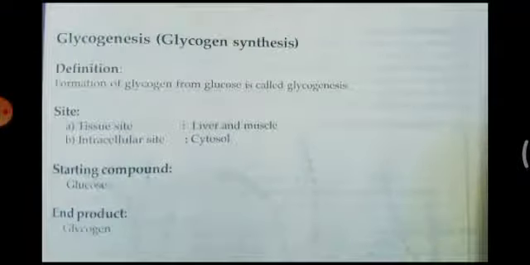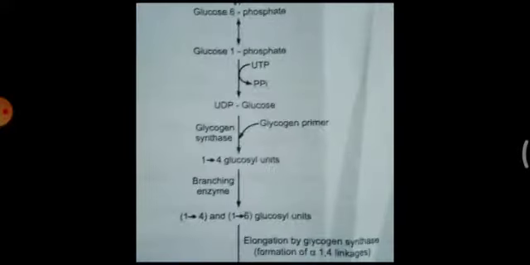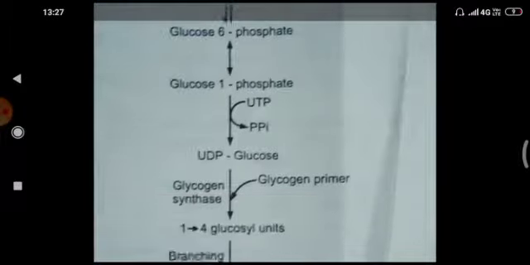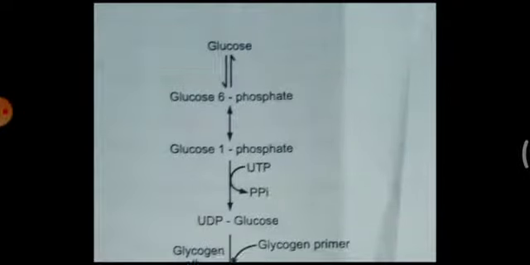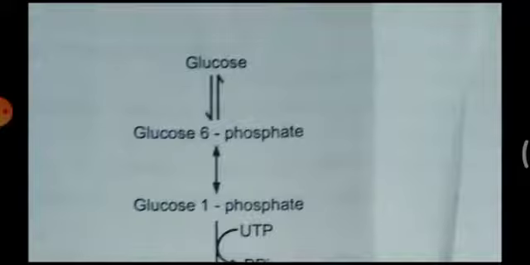Let us discuss the pathway, how glucose is converted to glycogen. You have seen the starting material is glucose, the ending material is glycogen. So in this pathway, the beginning is glucose and the ending compound is glycogen. So how does this take place? It takes place through several steps, and this stepwise process of conversion of glucose to glycogen is called glycogenesis. Let us discuss step by step. In glycogenesis, the glucose which is present in excess is taken up by liver cells and muscle cells. They convert this glucose to glycogen in a stepwise manner.